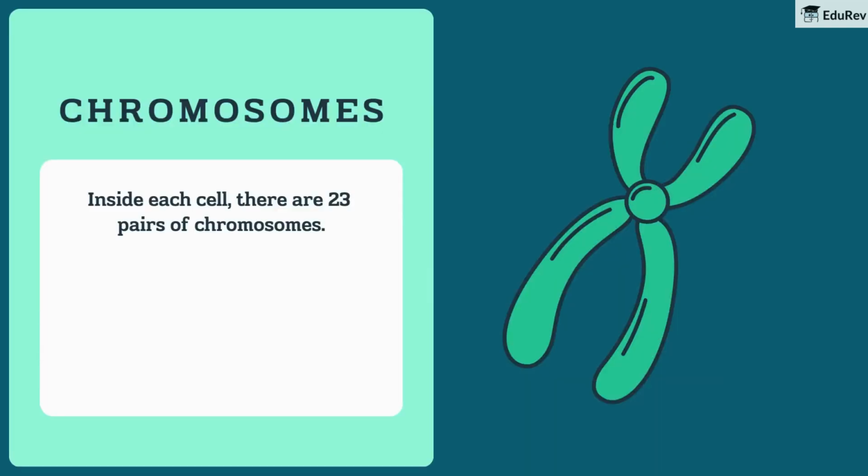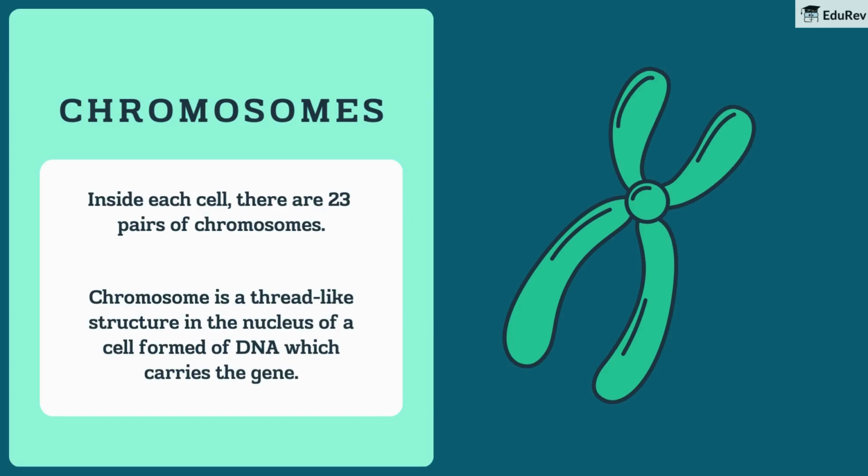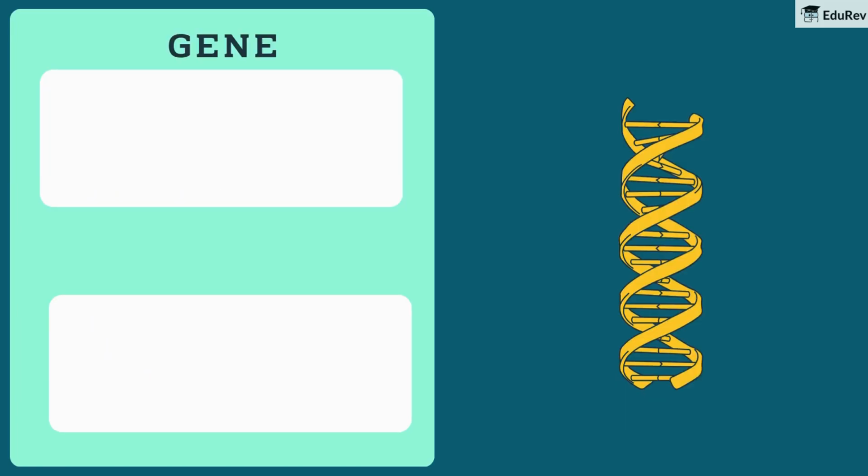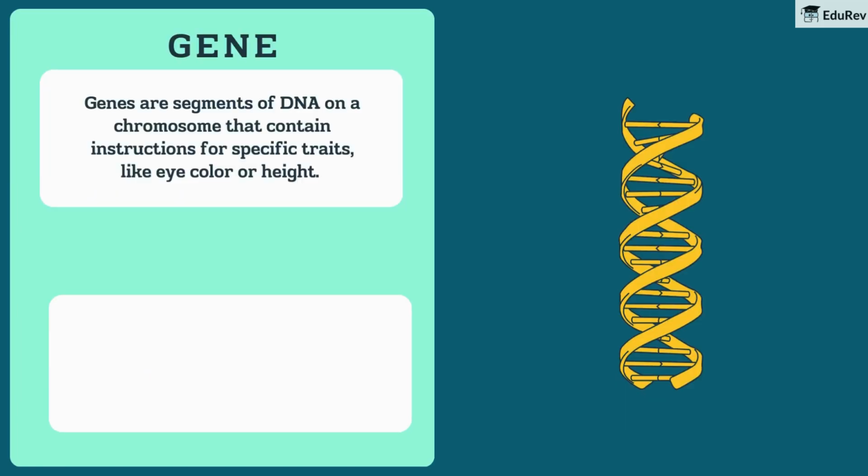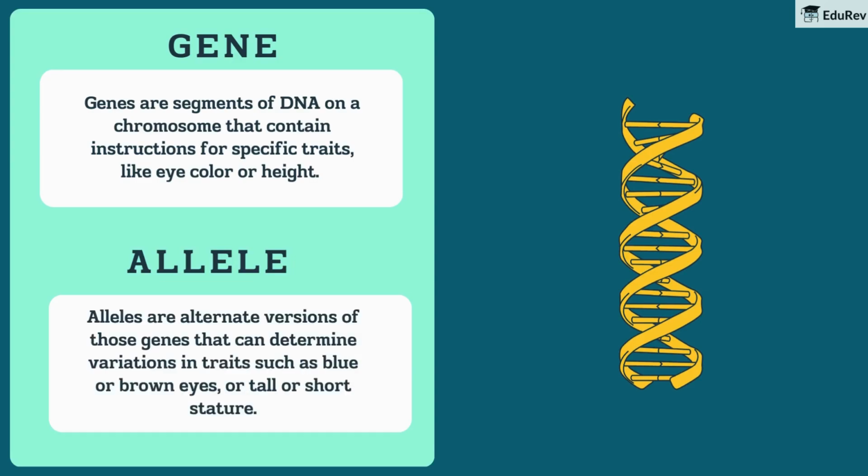Chromosomes. Inside each cell, there are 23 pairs of chromosomes. Chromosome is a thread-like structure in the nucleus of a cell formed of DNA which carries the gene. Gene. Genes are segments of DNA on a chromosome that contain instructions for specific traits, like eye color or height. Allele. Alleles are alternate versions of those genes that can determine variations in traits such as blue or brown eyes, or tall or short stature.